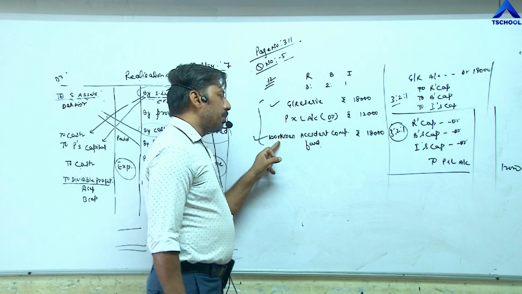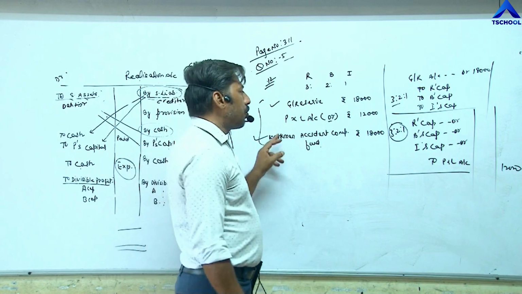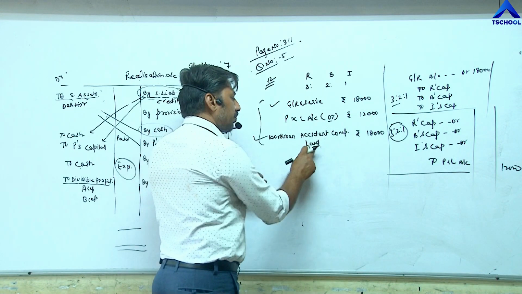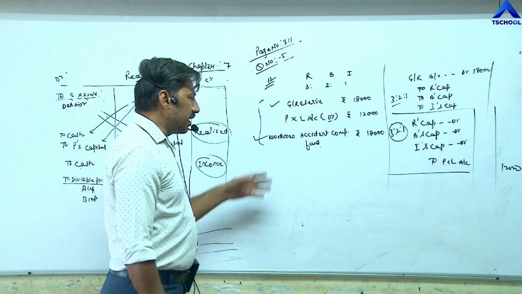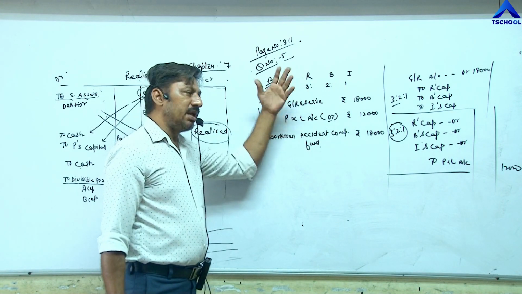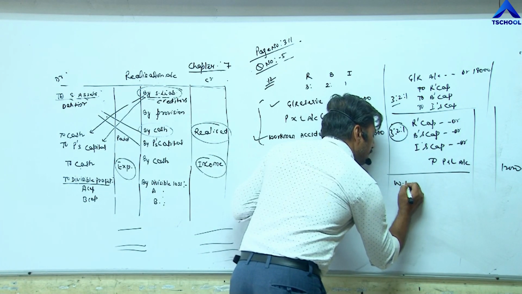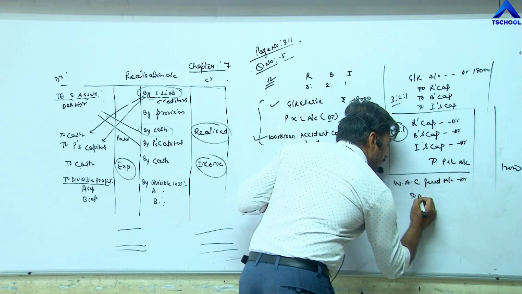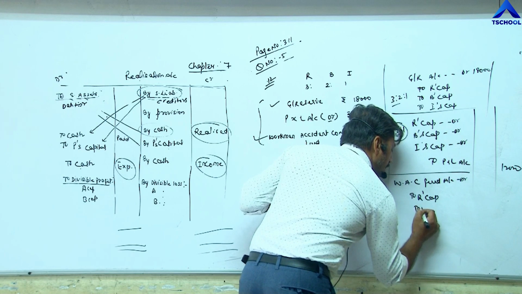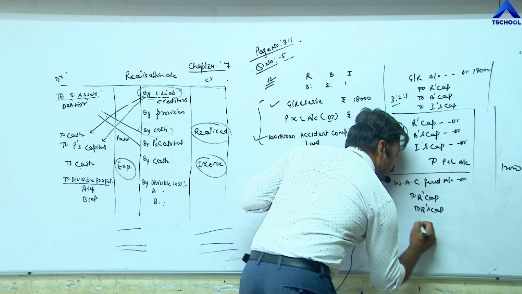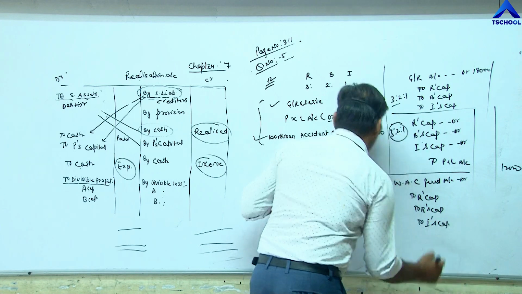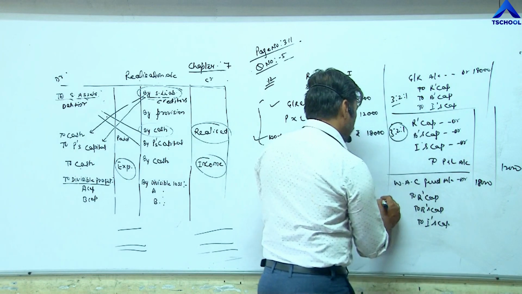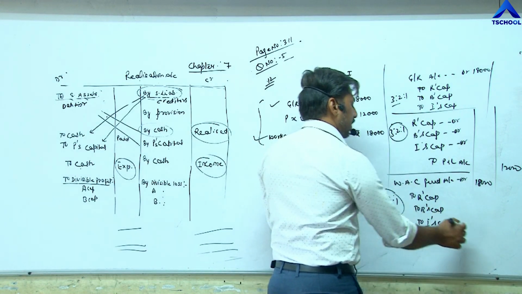General reserve and workman accident compensation fund have credit balances. At the time of passing the journal entry, we have to debit those items. Last, workman accident compensation fund. We know it has a credit balance. When it is distributed among partners, their capital increases. So the entry becomes workman accident compensation fund account debit to R's capital, to B's capital, to I's capital. Amount is 18,000, again divided in their profit sharing ratio, 3:2:1.